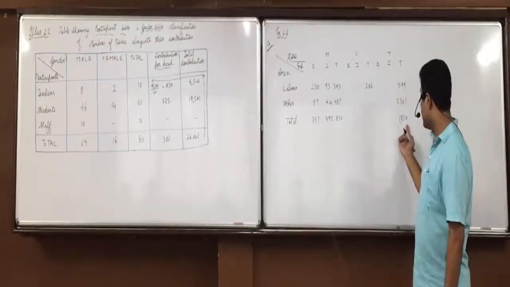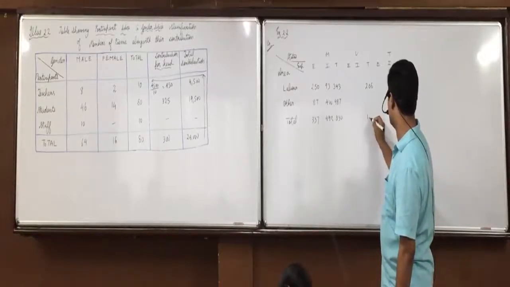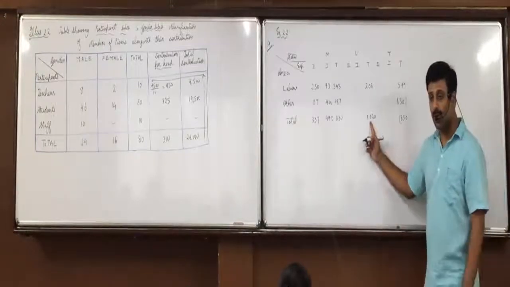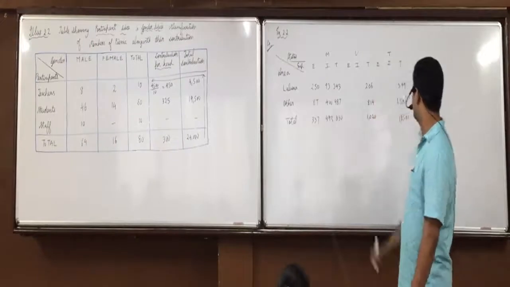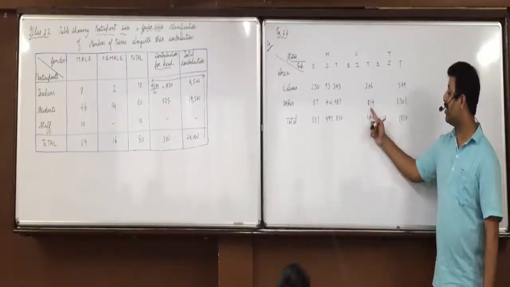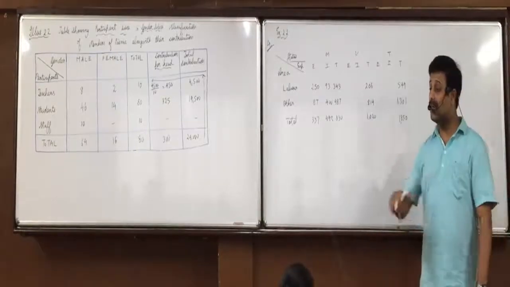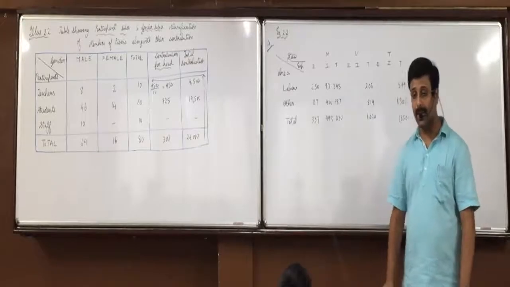1850 minus 830, that will be 1020. 1020 minus 206, 814. Try to obtain maximum figures, then only read the next. Then your table will easily get completed.